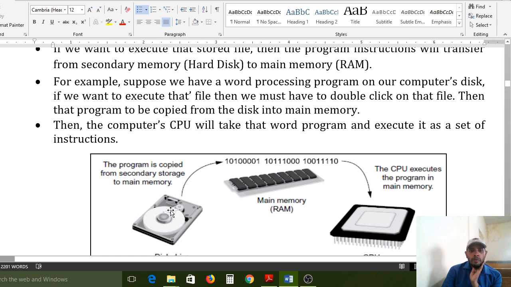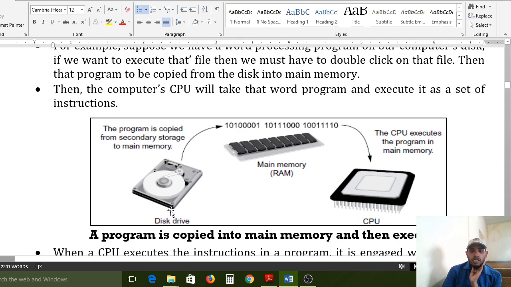After that you need to compile. When you press the F9 key, automatically it will compile and generate the .exe file. After that, if you want to execute the .exe file, when you press the F10 function key on the keyboard, immediately that file is transferred from hard disk to main memory. After that, line by line it will be converted and executed by the CPU.